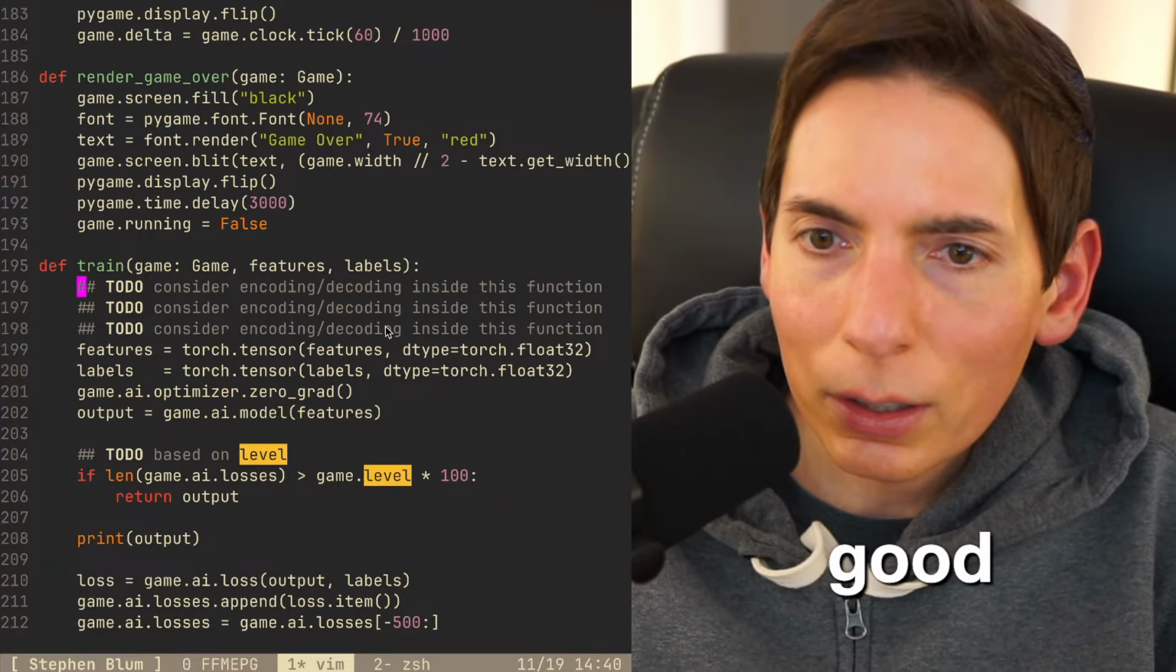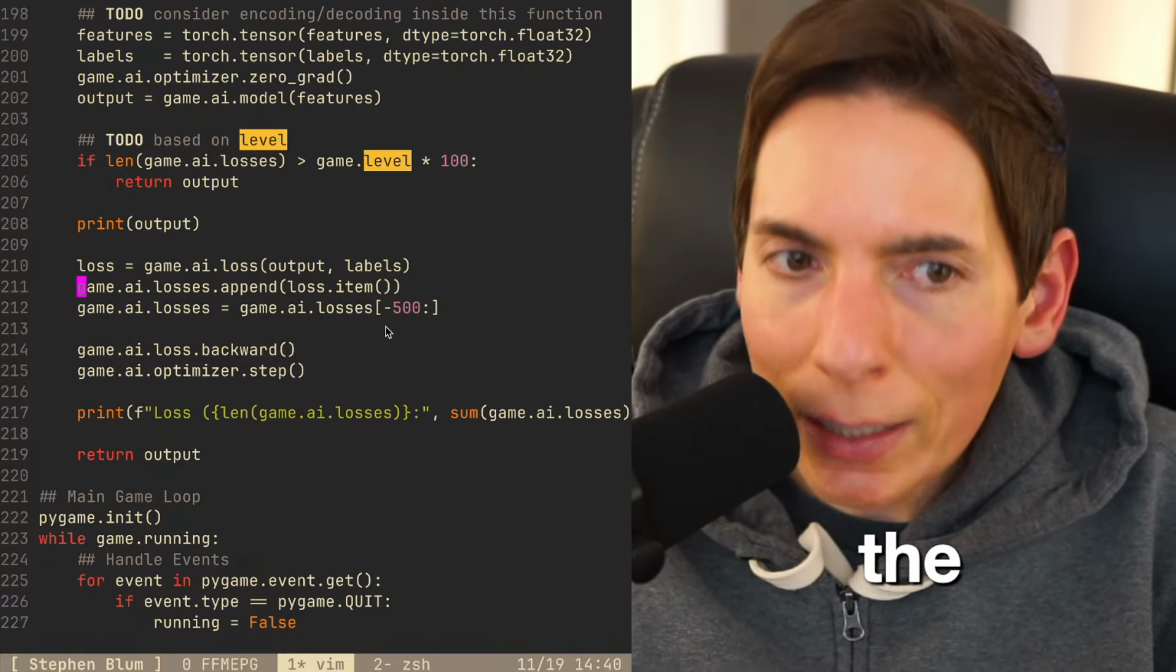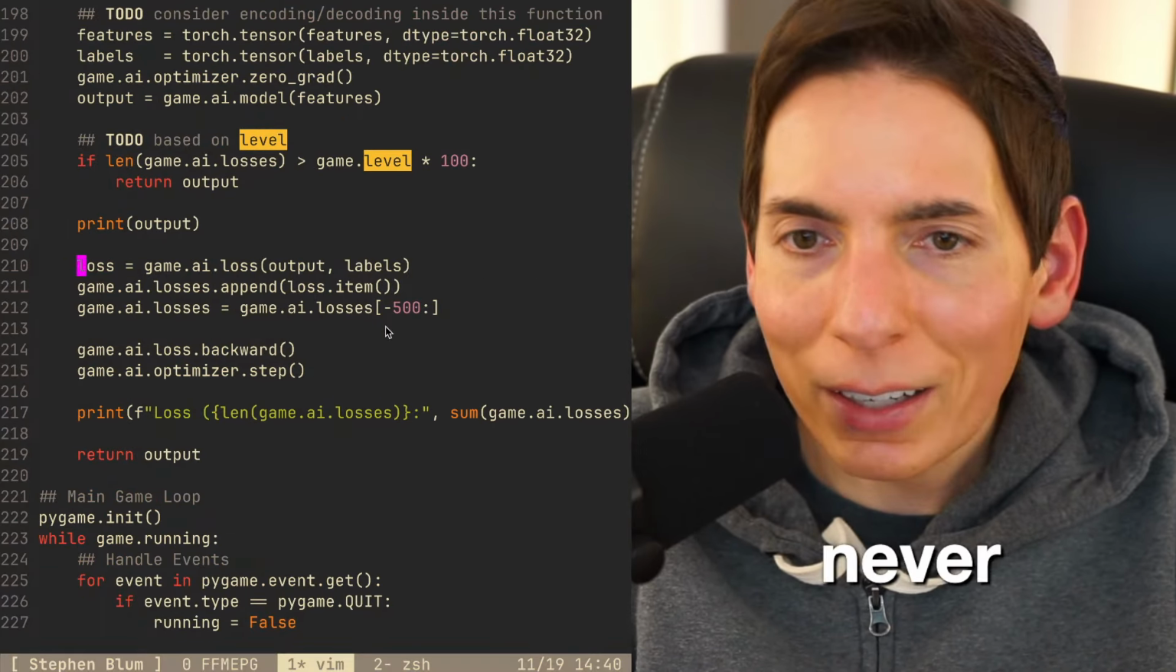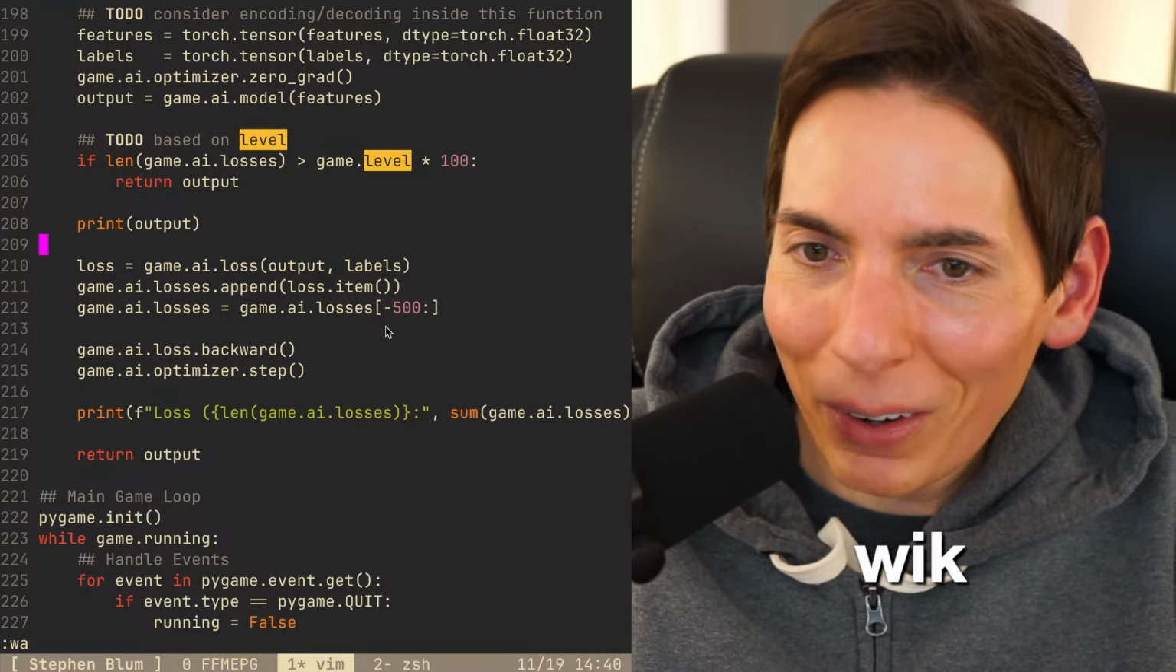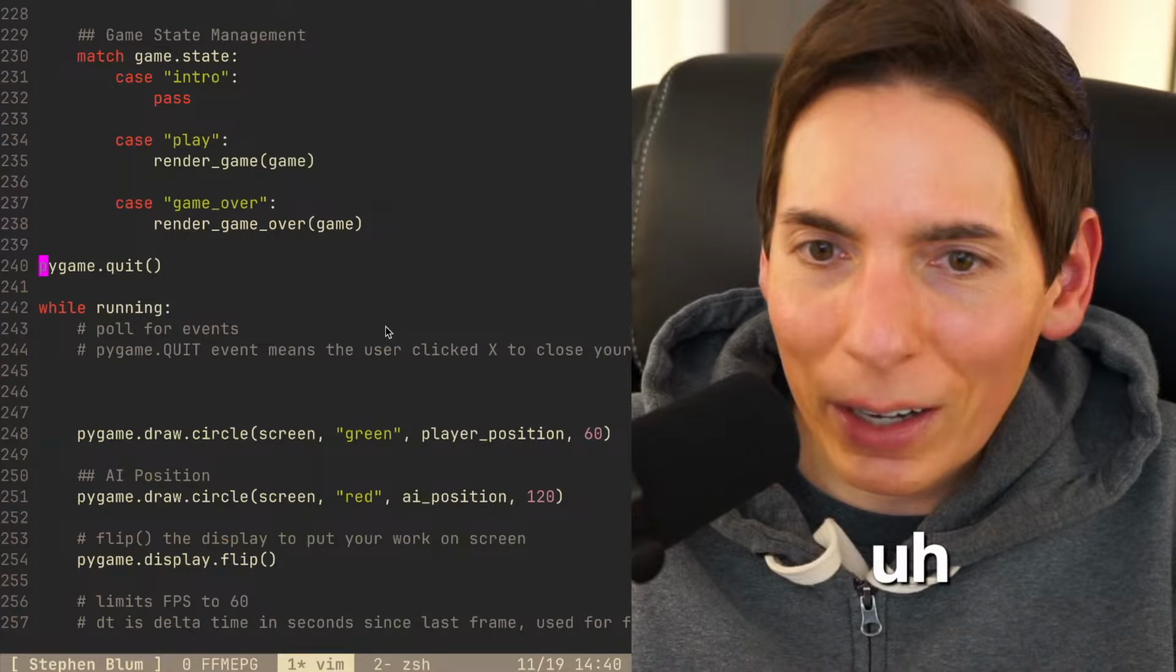Train looks good. We'll deal with the encoding, decoding later. The code is never going to run. It'll run. I know, John Wiku. It'll run. We'll figure it out. We'll definitely figure it out.